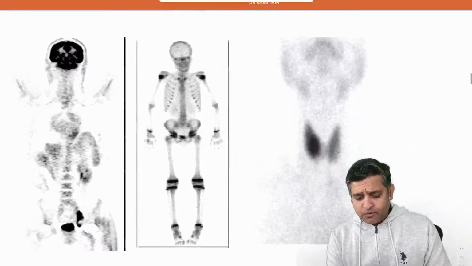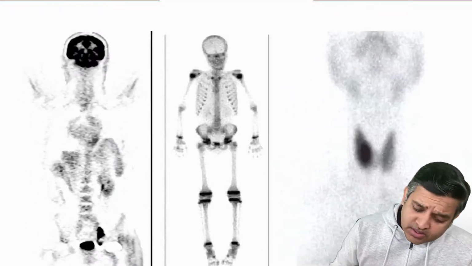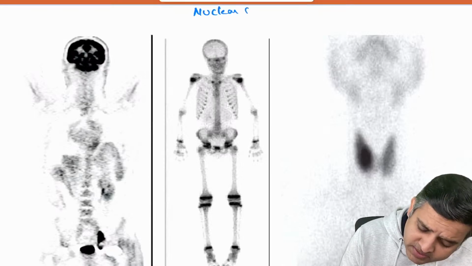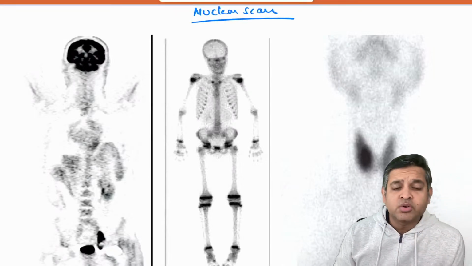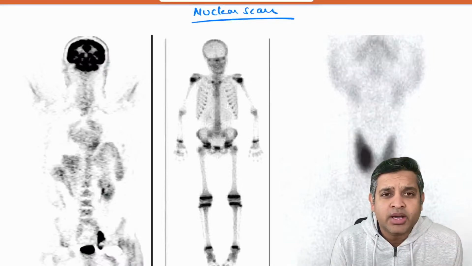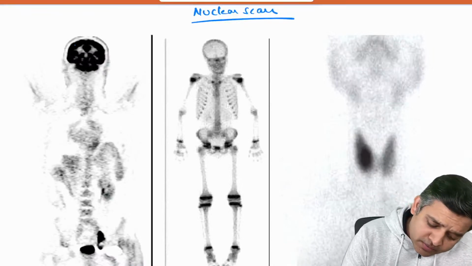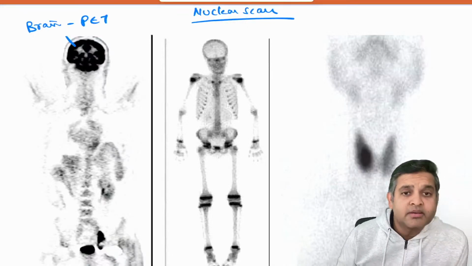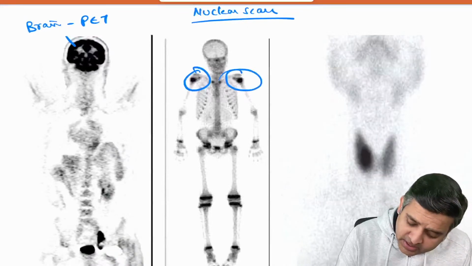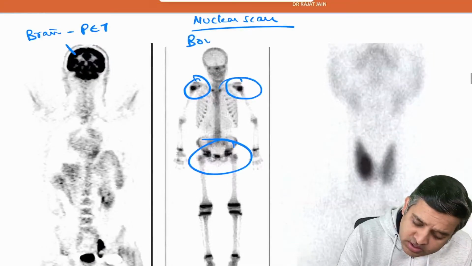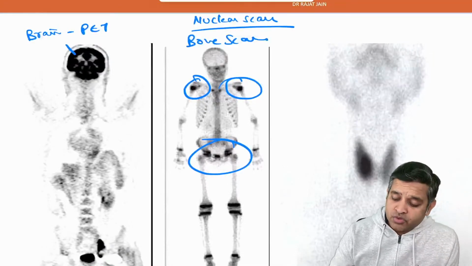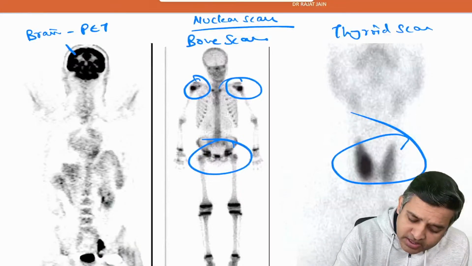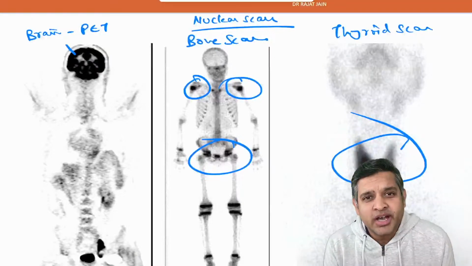Okay. If you see blur images like this, always remember then these images will represent nuclear scan. And the images of the nuclear scan can be easily identified by looking at the black spots. If you see the black spot in the brain, this is a PET scan. If you see it in the bones, this is a bone scan. And if you see it in thyroid, then this is a thyroid scan, right? So PET scan, bone scan and thyroid scan.